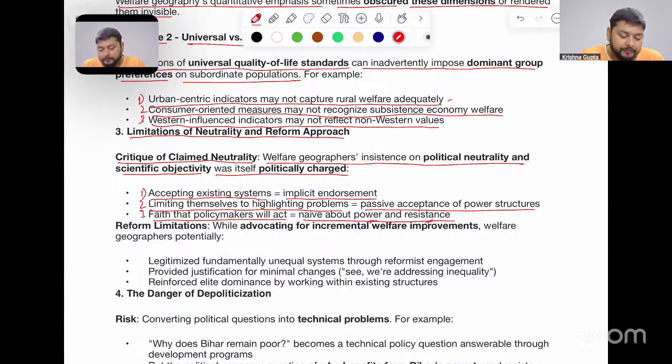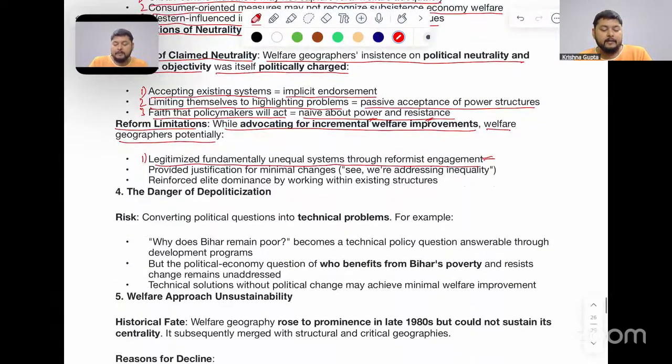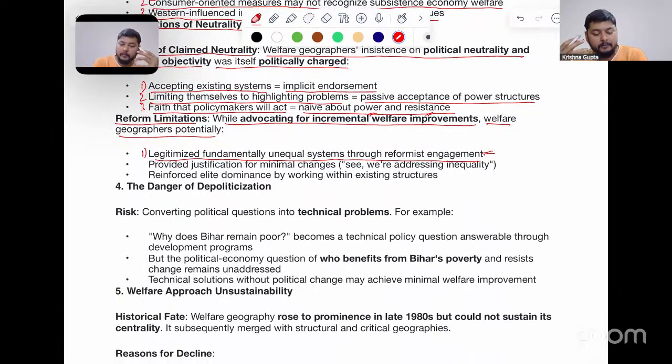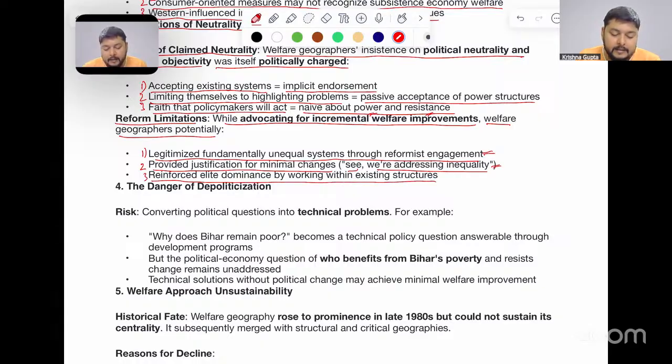Next is reform limitations while advocating for incremental welfare improvements. Welfare geographers potentially, number one, legitimize fundamentally unequal systems through reformist engagement. Here we do not want revolt; revolt cannot be brought, but reforms can be done. So they were aligned to reformist engagement. Number two, provided justification for minimal changes. We are addressing inequality, but how to change it is not addressed here. Number three, reinforce elite dominance by working within existing structures.